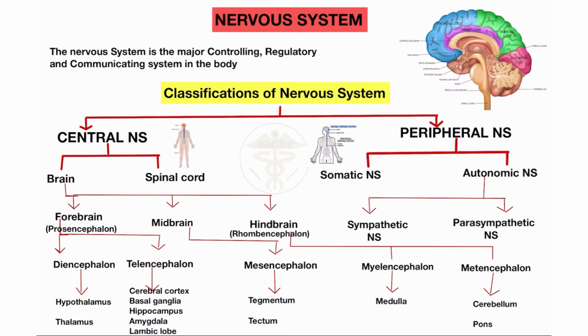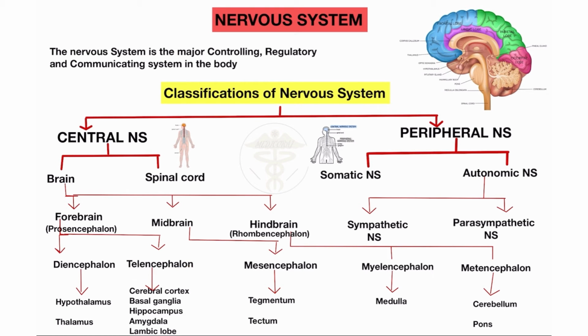Now what is included in the diencephalon and telencephalon? Here you will see the diencephalon includes the hypothalamus and thalamus. This is the part of the thalamus and this part is called the hypothalamus. This part is called the hypothalamus and this is the thalamus. These are part of the forebrain.